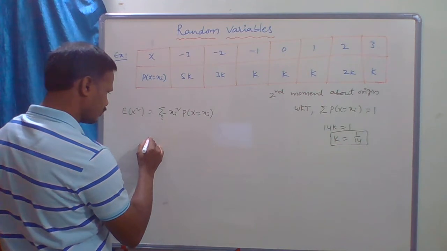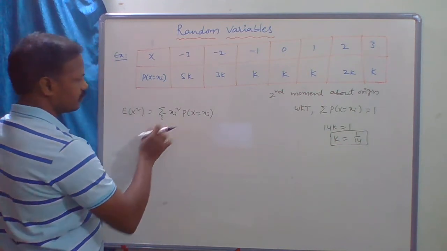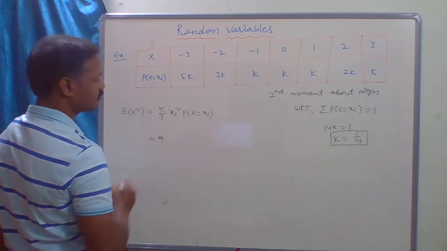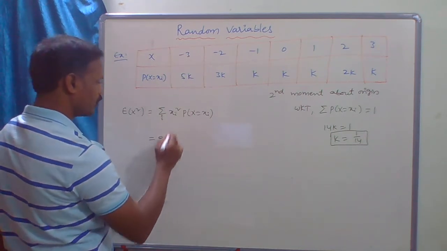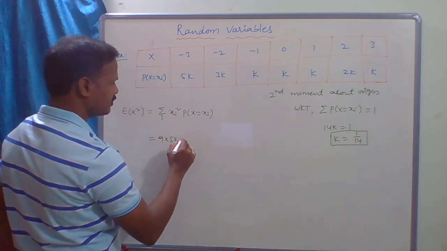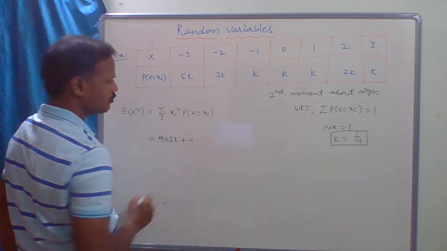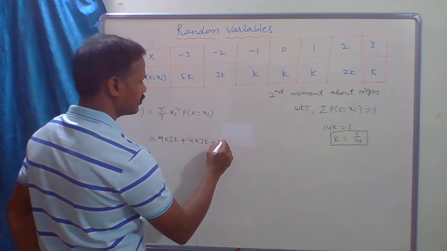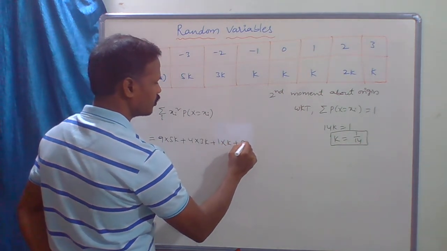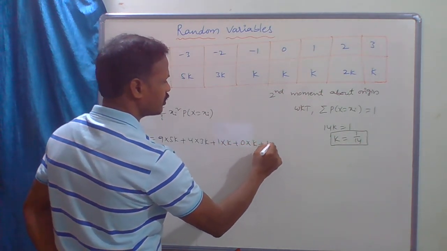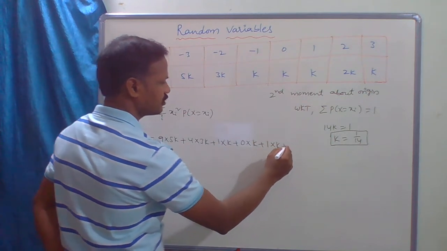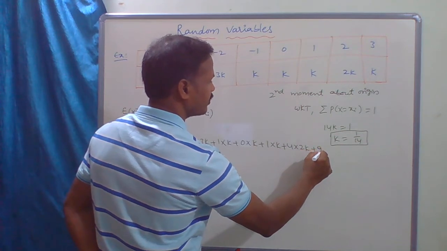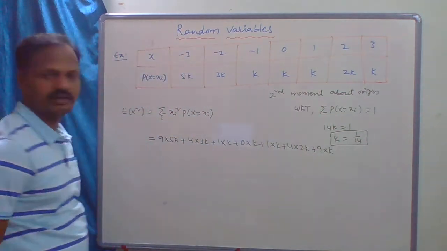Now this is equal to xi square, so minus 3 whole square, which is 9, into probability 5k, plus minus 2 whole square 4 into 3k, plus 1 into k, plus 0 into k, plus 1 into k, plus 4 into 2k, plus 9 into k. Clear?